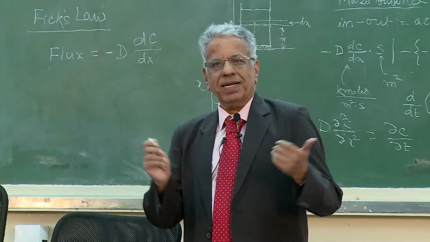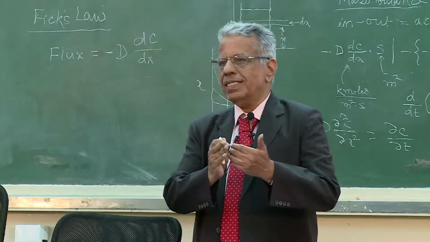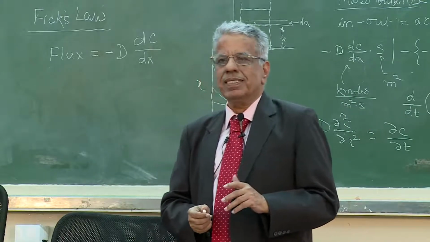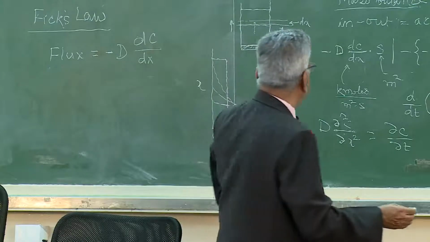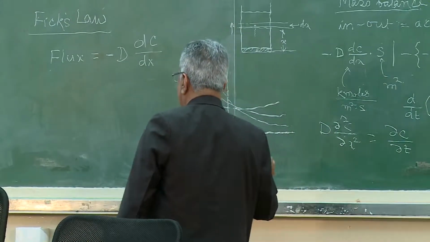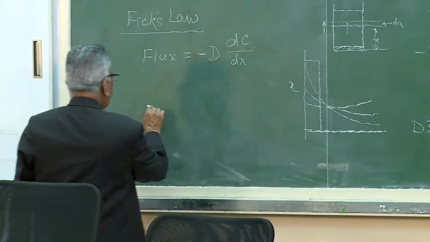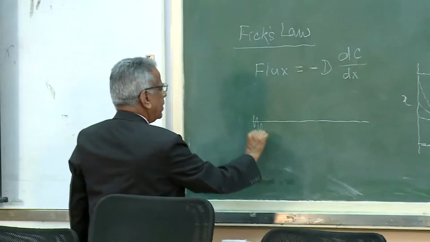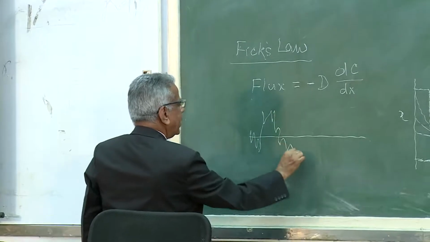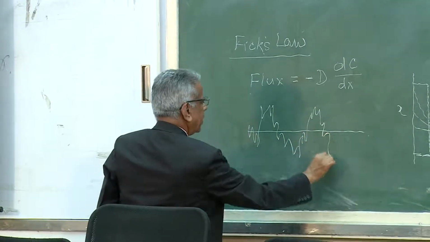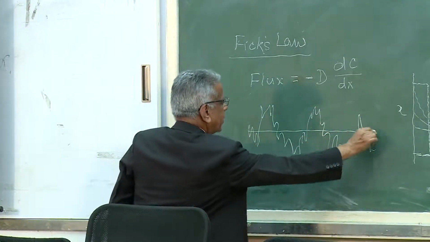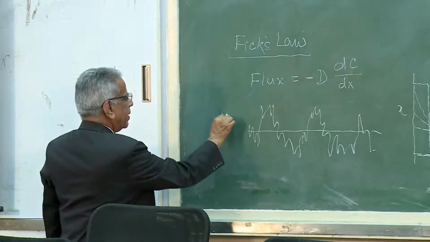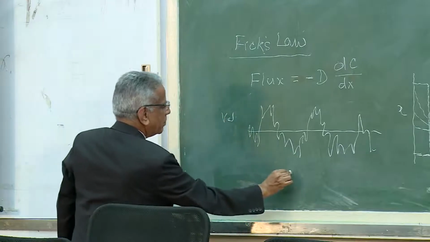What is the meaning of convection? You understand flow through pipe, right? And if the flow is turbulent, you must have been taught that at any location in the pipeline, if you measure velocity by any technique, maybe hot film anemometry or laser Doppler anemometry, and this is the average velocity, then the measured velocity will look like this, velocity versus time.